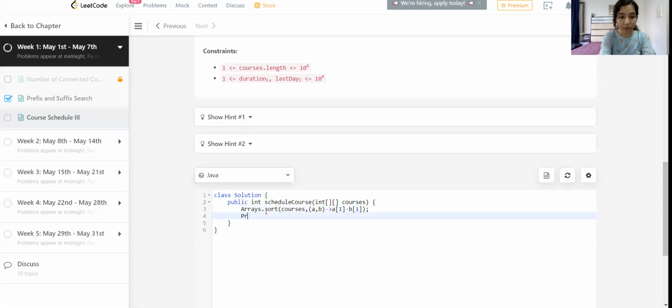Now we make a priority queue. Let's call this PQ, equals new PriorityQueue. Again, in this we need a comparator because we need to sort it again. We need to make a max heap, so that is why we are using it.